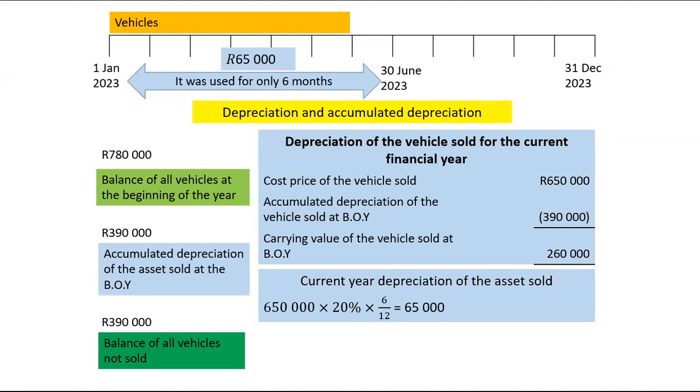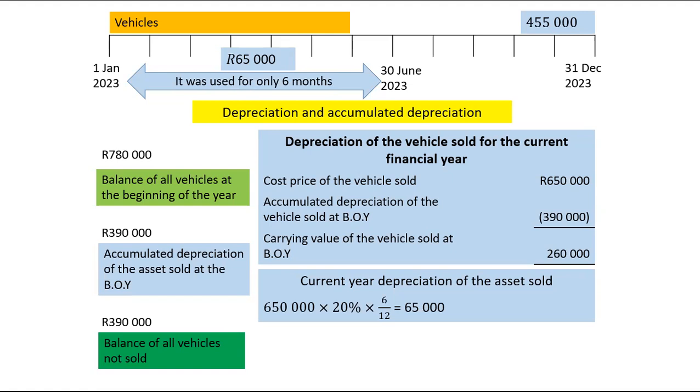Now, at the date of sale, accumulated depreciation will have increased. Remember, the only thing that increases accumulated depreciation is depreciation. Accumulated depreciation of the assets sold at the beginning of the year was 390,000, but we depreciated this vehicle for 6 months, so that 390,000 must increase by 65,000 rand, which will take it to 455,000 rand. That is the accumulated depreciation of the vehicle sold at the date of sale, which is the 30th of June 2023.